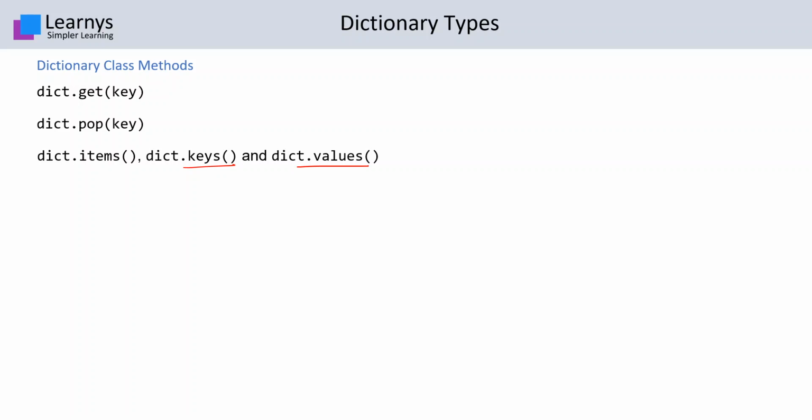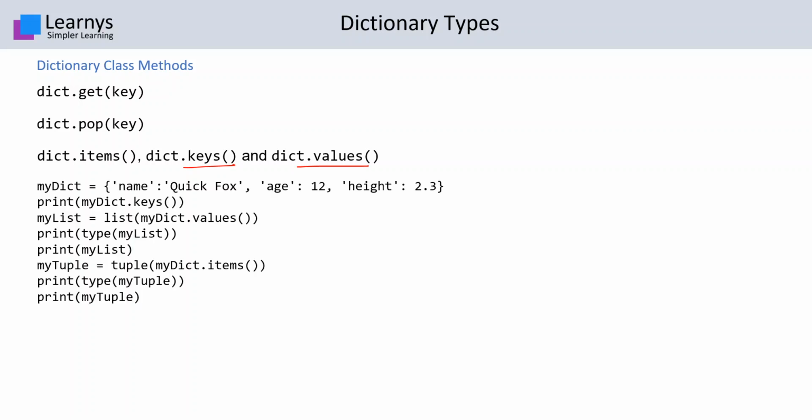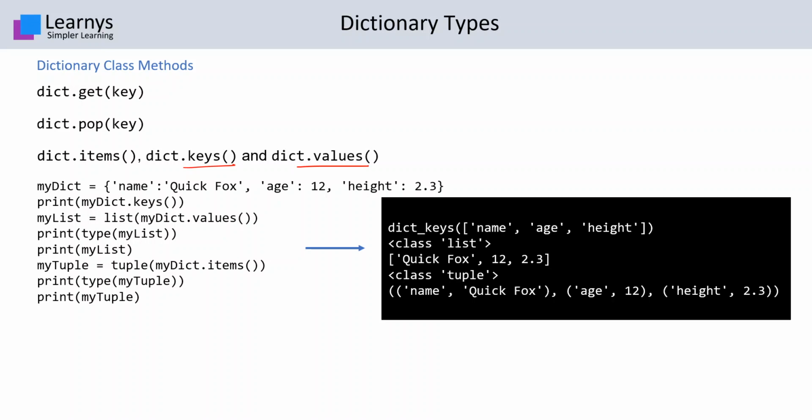Let's see this example and understand more clearly. Over here, we have a dictionary having name, age, and height as the keys. We are trying to print mydictionary.keys for the first time. So over here, a view object is printed on the console. Now the values view object will be converted into a list. So my list is equal to the list class constructor applied to mydict.values.